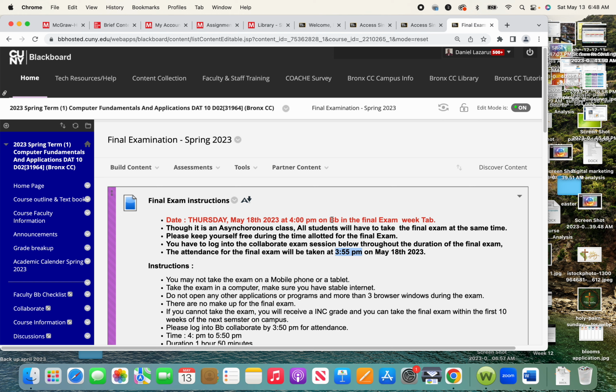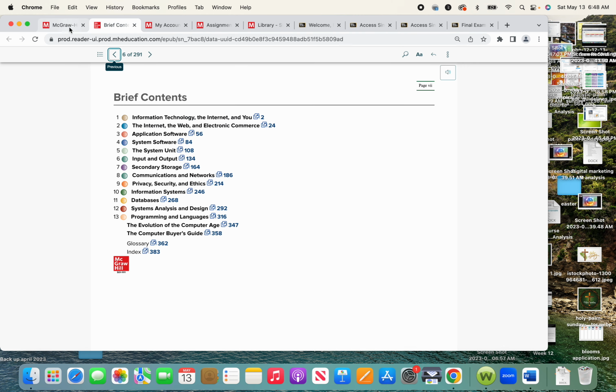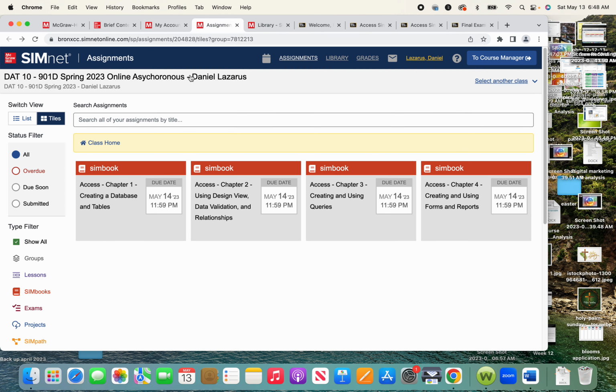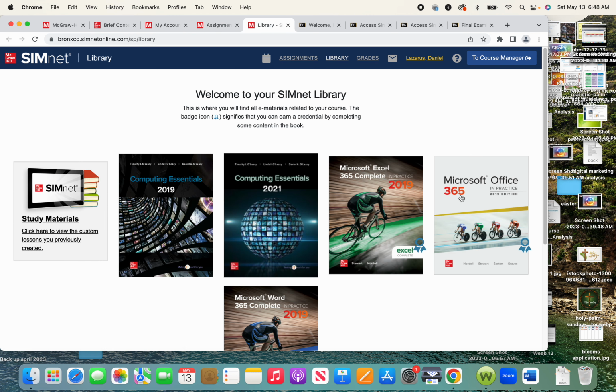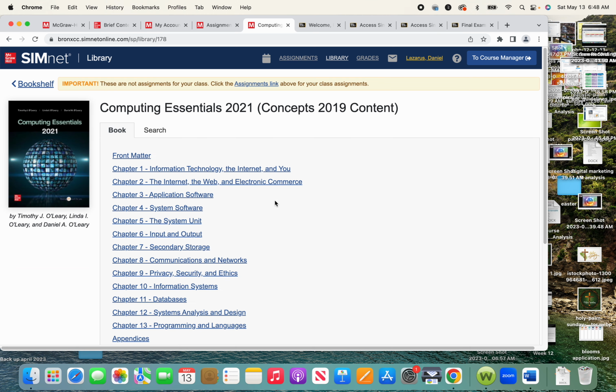Apart from the Word, Excel, PowerPoint, and Access that you are doing, the way that you could prepare for your final exam is you log into your SimNet. If you log into your SimNet, you'll be landing in your home page here. Click on your library. This should take you to the library here. Click on your book, which is Computer Essentials 2021, and there's a study guide in each of these chapters. I didn't want to reinvent the wheel and create another study guide just from here.